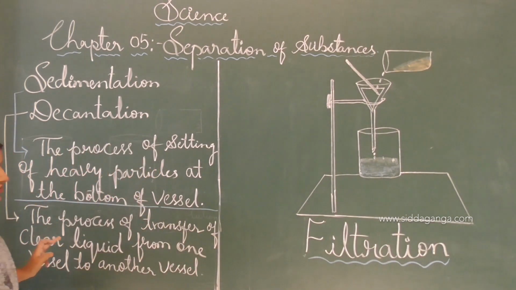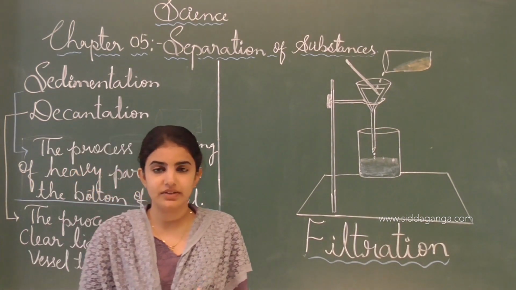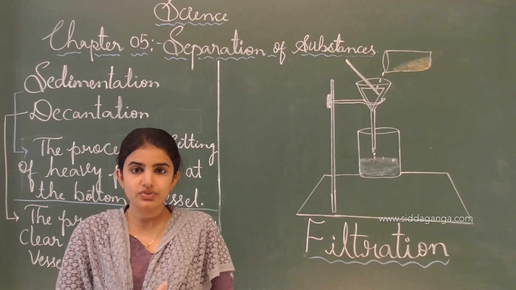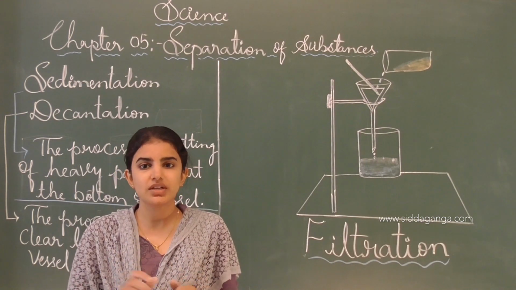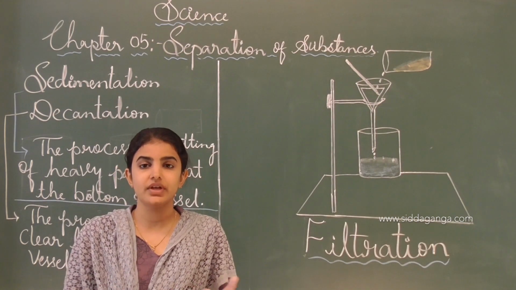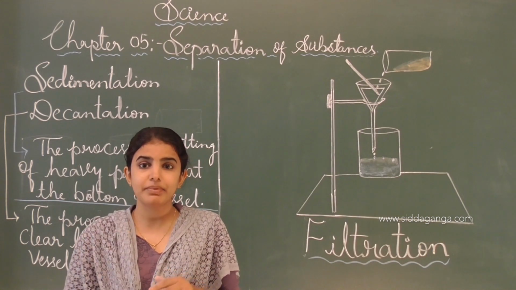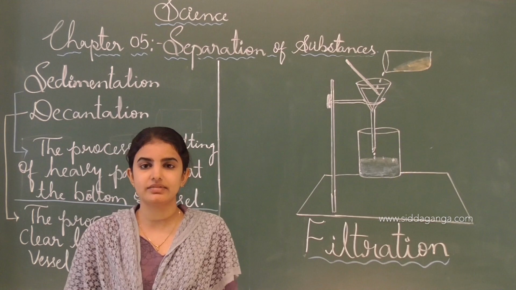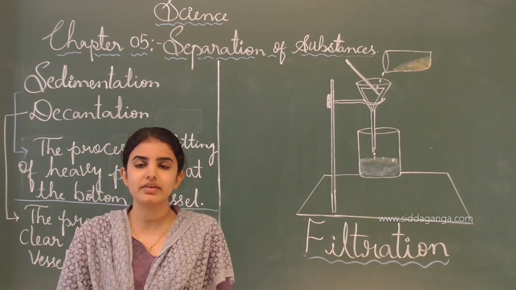This decantation process is carried out by using immiscible liquids also. Immiscible liquids are those liquids which do not mix with each other, though both are liquids. For example, oil is a liquid and water is also a liquid. If we combine the oil with the water, what will happen? It separates out into two different layers, the oil layer and the water layer.